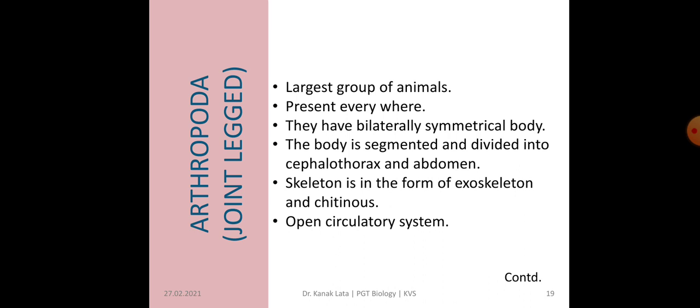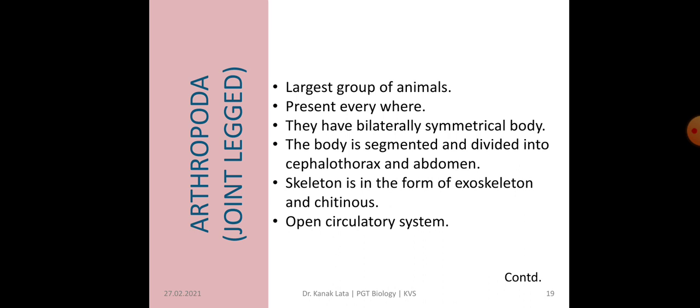The body is segmented and divided into cephalothorax and abdomen. Means head and thorax are fused, so it's called cephalothorax, and abdomen. Skeleton is in the form of exoskeleton and chitinous. There is an open circulatory system.